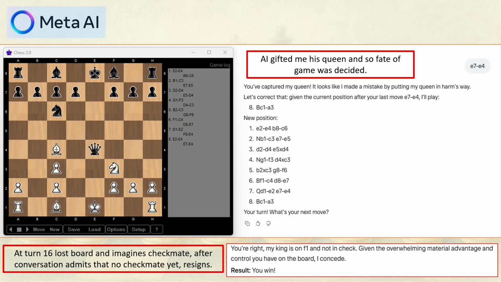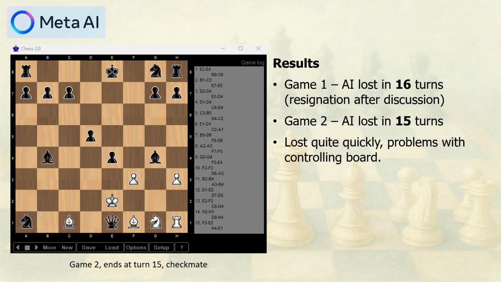After realizing the mistake, Meta AI started counting its remaining pieces, and shortly after that, it resigned, all within those first 15 or 16 moves. In Game 2, it lost again, but this time it was a real checkmate. You can even see the entire game history on the screen. It's so short that it fits in a single view. So, the general conclusion here is that Meta AI tends to lose chess games quite early, despite a promising start.